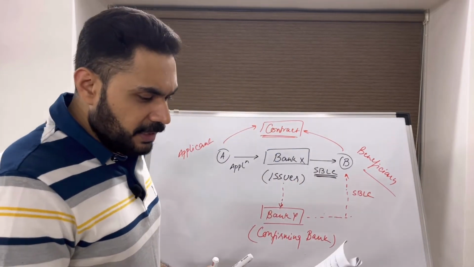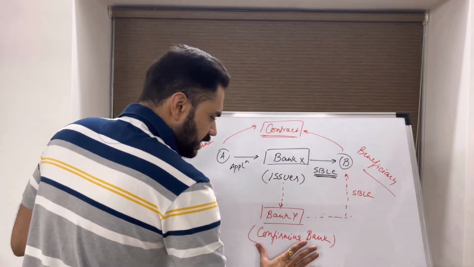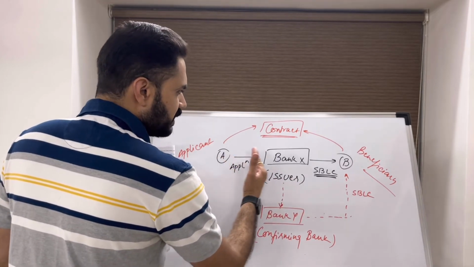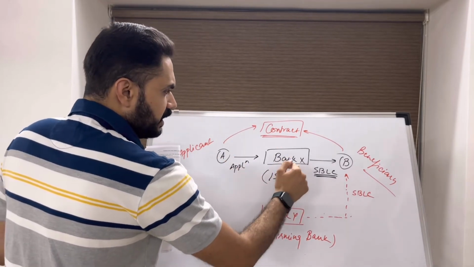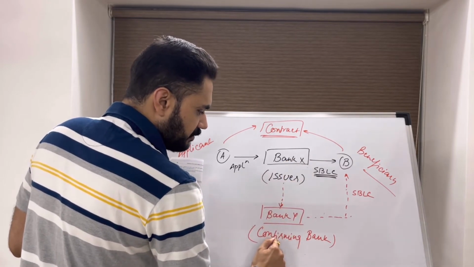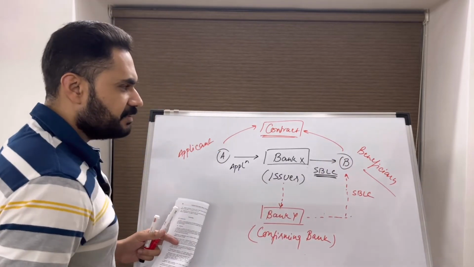Okay, next is confirmer. Like an LC, an SBLC can also be confirmed. In this case, the applicant will give the issuance request, bank X will issue the undertaking to bank Y, and bank Y will add confirmation and send the undertaking to the beneficiary.